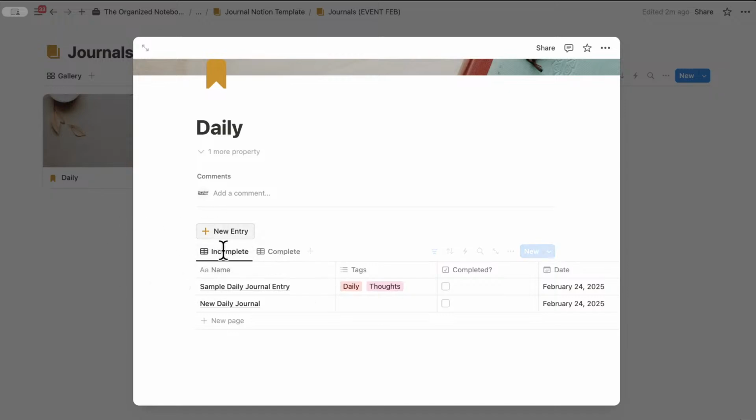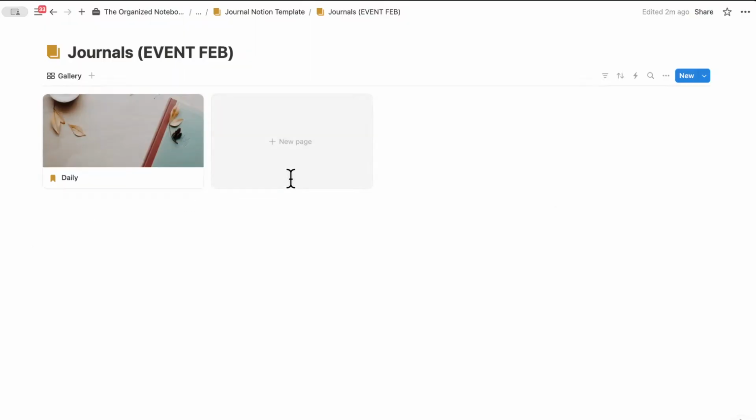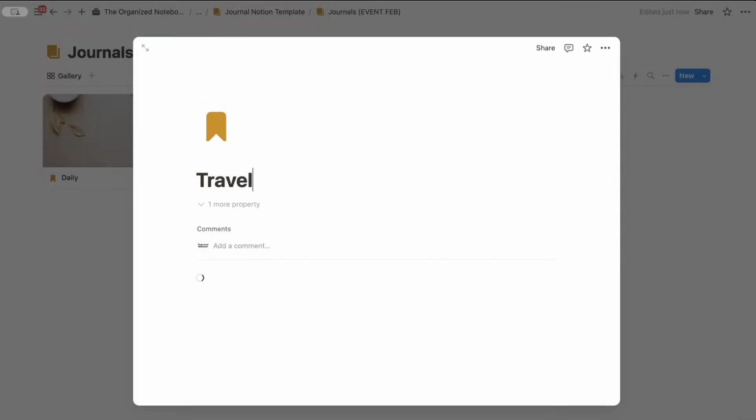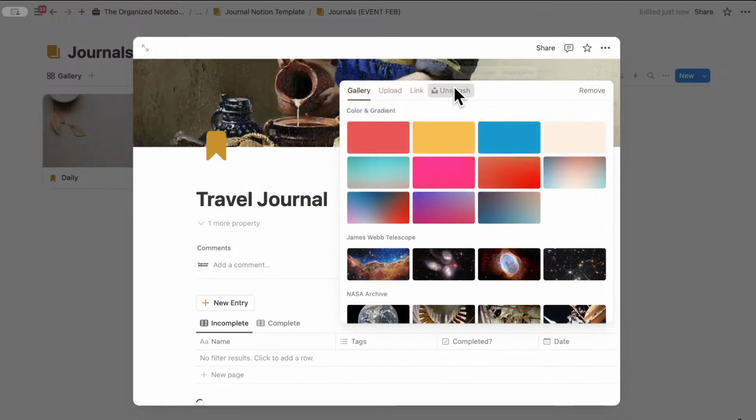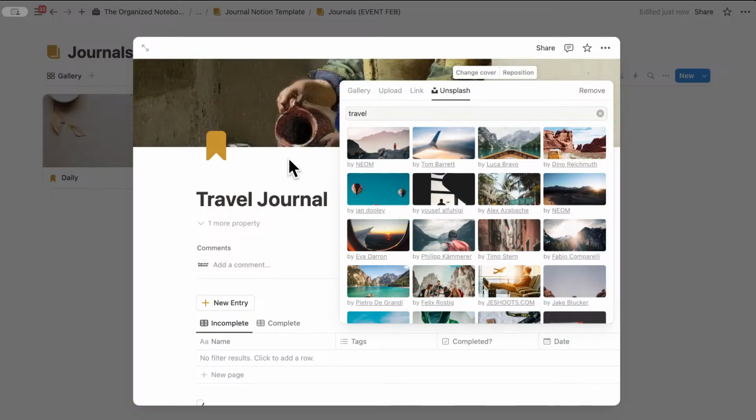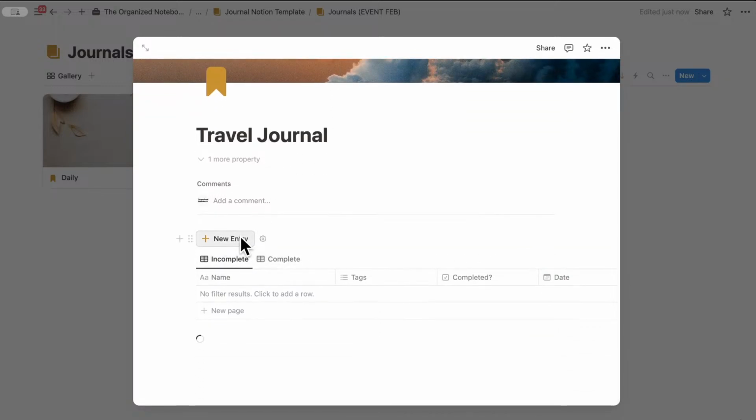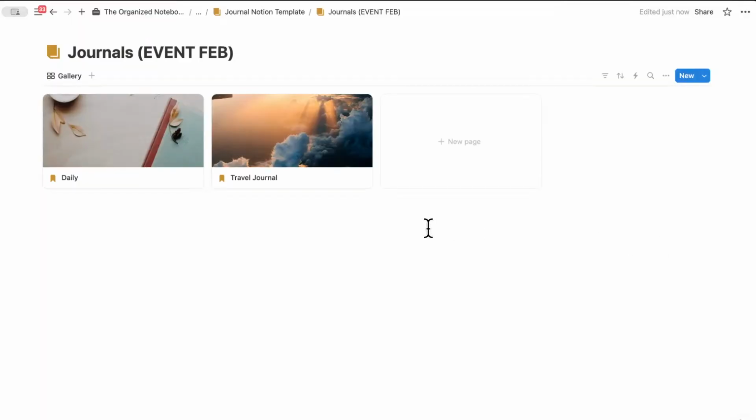So this kind of database template is super useful in Notion so that if I create a new one here, let's say this one is called a travel journal, and I want to add a travel entry here, then I can also do that. So sometimes this takes a bit of time to load. Let's see if it loads. Oh, meanwhile, we can add a cover photo. So let's go ahead and add a travel photo here like this. And now we have our travel journal here. So this is how I would set up journaling in Notion in a very basic way.